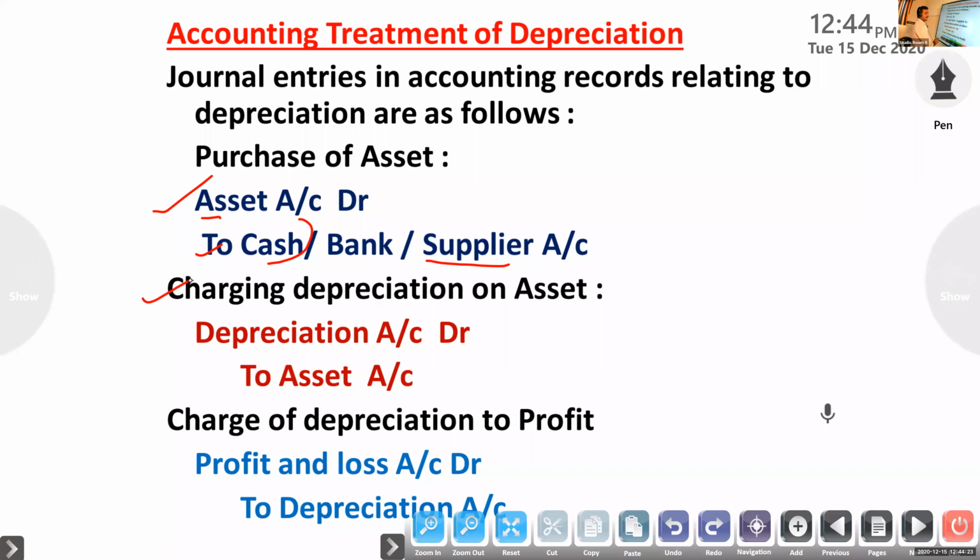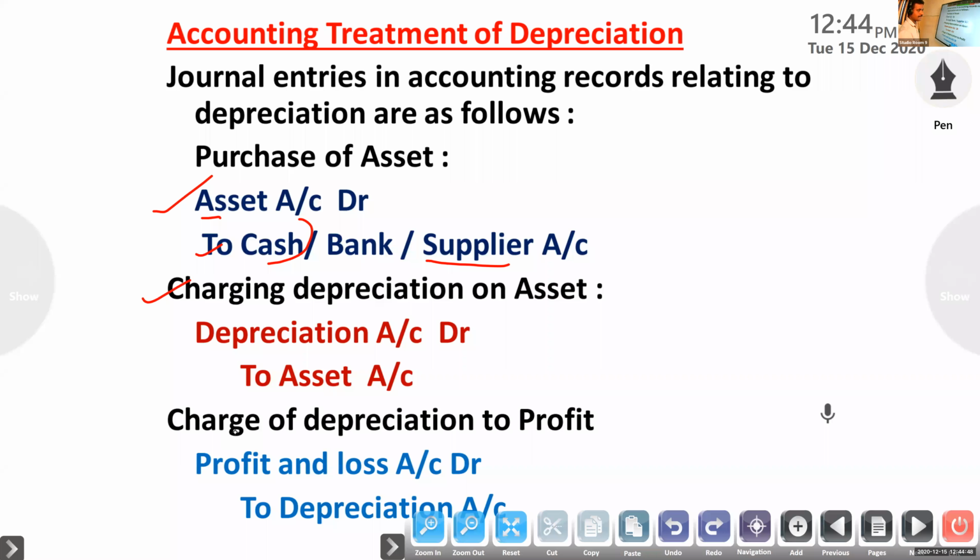Next, at the end of the year, we will transfer the depreciation to the profit and loss account. We know that in the profit and loss account, depreciation is written on the debit side. What is the journal entry? This is the entry: profit and loss account to depreciation.